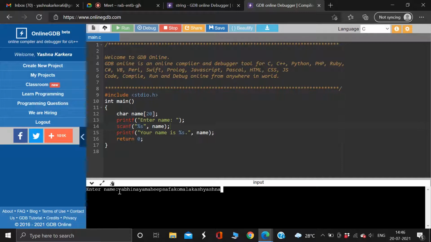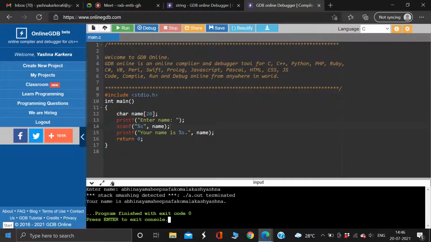So there are literally more than 20 characters. I've given the limit as 20, but I've almost given more than 20. Let us see. It's saying, what are you doing to me? Okay, it's still printing. It's sweet, but it's like, what are you doing to me? You have to give more. Okay, so if I give 100, let's see, it's going to work.